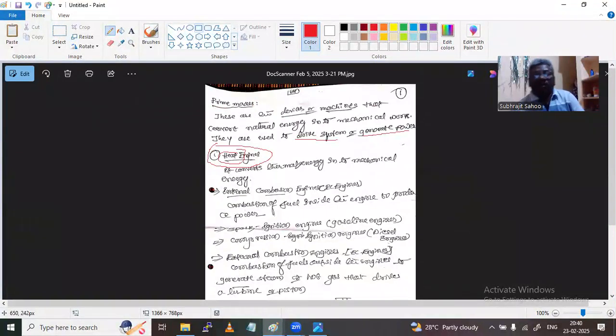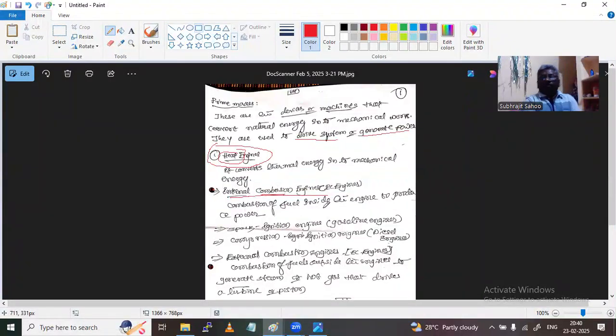First of all, among the heat engines, I am talking about internal combustion engines, the IC engines. IC means internal combustion, that is, the combustion of the fuel taking place inside the engine to produce the power which is required to drive the system.